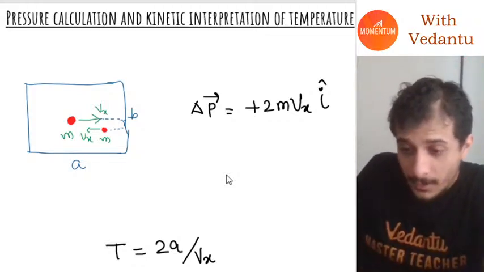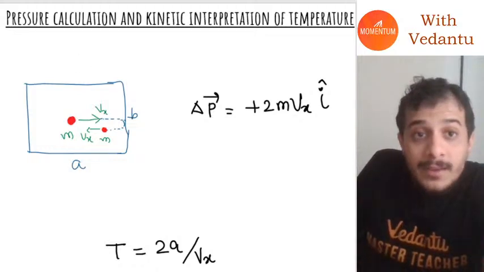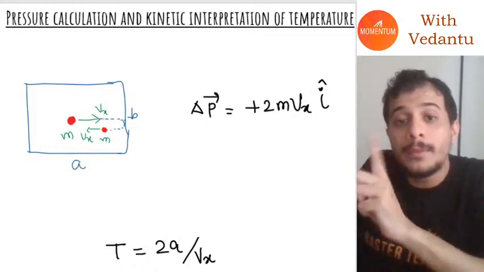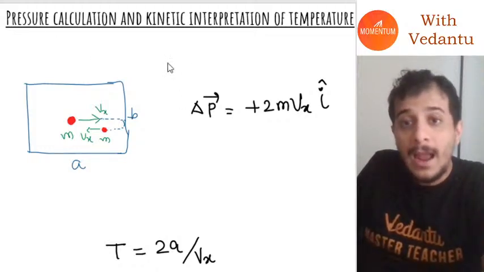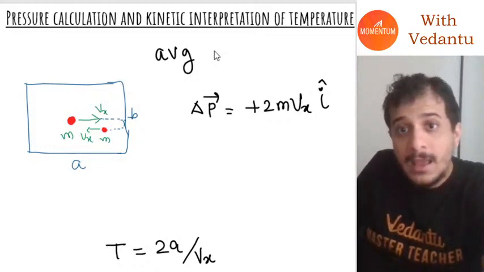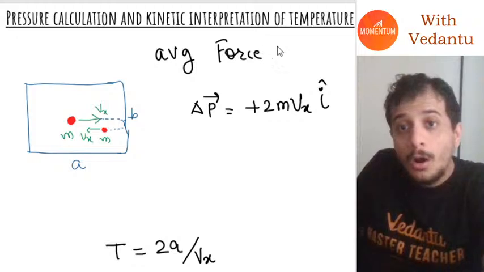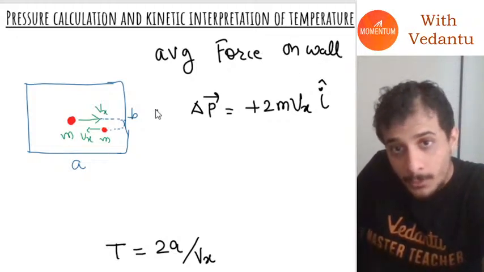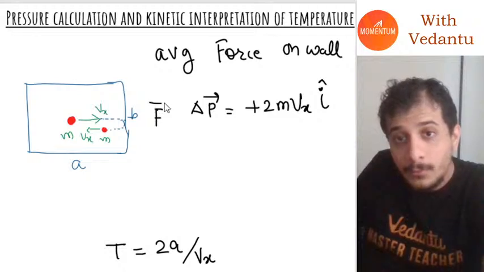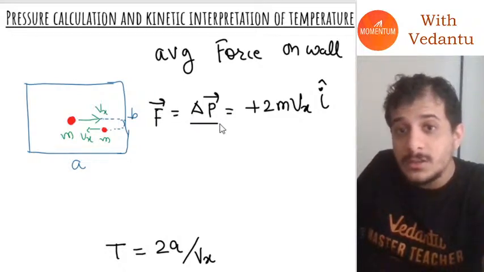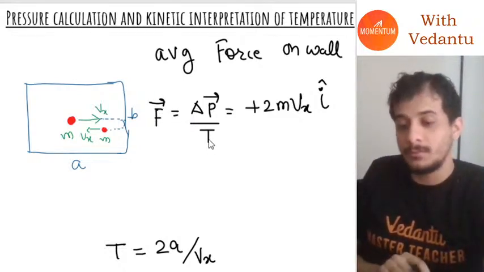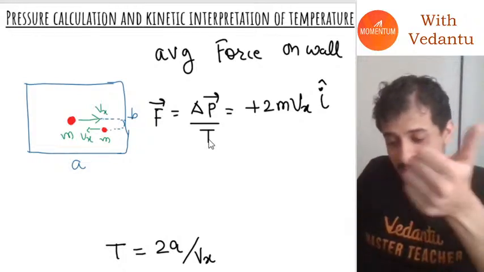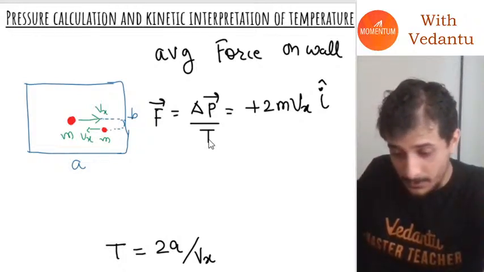So what I can say is that on an average, this molecule is applying force on the wall. What will be the average force on the wall due to this molecule? The average force is nothing but change in momentum by time taken. If you remember Newton's second law of motion, force is equal to change in momentum upon time.